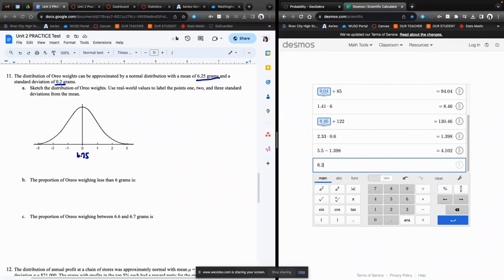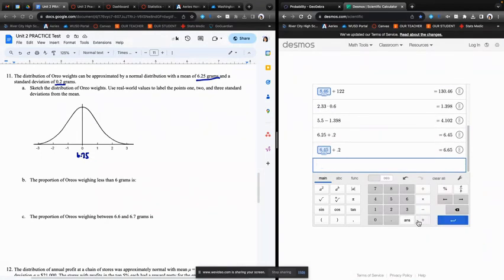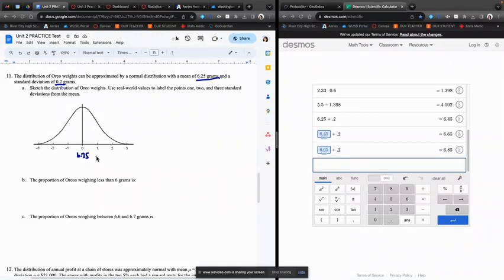So 6.25 plus 0.2, that would be one standard deviation above. And then we're going to add 0.2 to that again to get two standard deviations above. And then we're going to add 0.2 to that to get 3 standard deviations above. So one standard deviation was 6.45. 2 standard deviations above is 6.65.